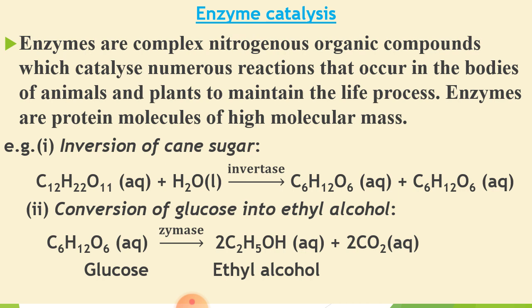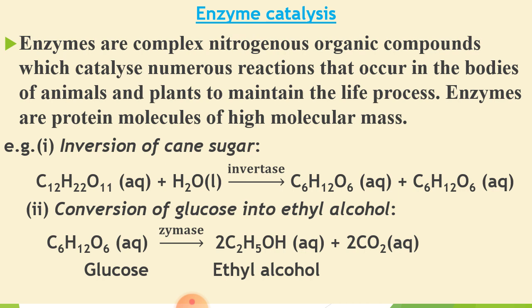So the product, glucose plus fructose, is known as invert sugar due to fructose having levorotatory property. This concept you will also study in Unit 14, Biomolecules, the second part of NCERT.